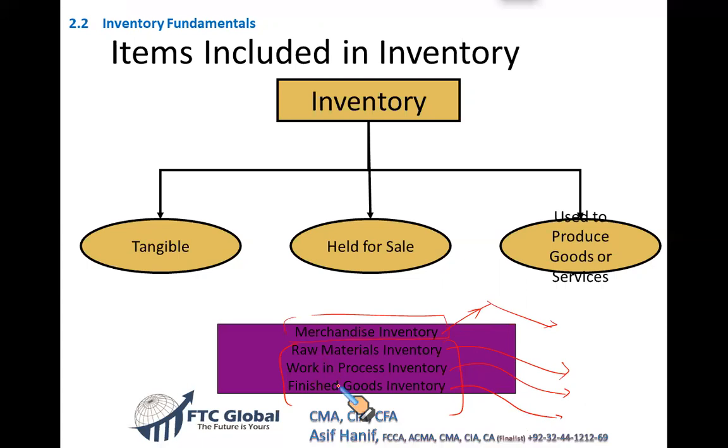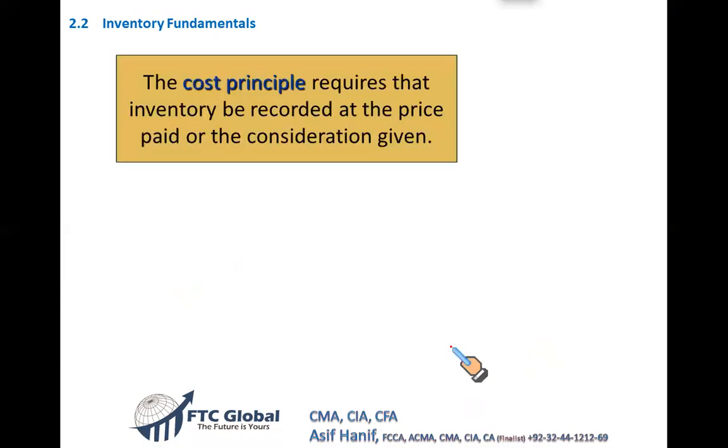So just a little description: the inventory are tangible items which you can touch. Of course, they are either held for sale if you are a merchandiser or if you are a retailer, or they are used to produce further goods and services if you are a manufacturer. So this is the basic idea. Now, the question that you might be tested on: what is included in the cost of inventory? So let me tell you what is added in the cost of your inventory. When you purchase your inventory, first thing that you consider is the invoice price, the amount that you have to pay to a supplier.